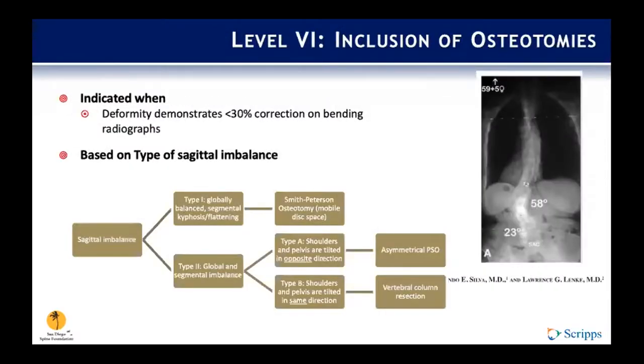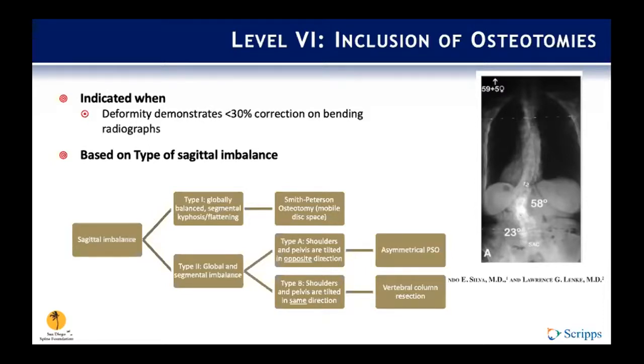So level 6, this is our final level, inclusion of osteotomies. Again, as I mentioned before, if the deformity correction is not greater than 30% on bending radiographs, we consider this a rigid deformity. And so this is when osteotomies would be indicated. There's one paper that outlined when we use certain osteotomies, and they looked primarily at sagittal balance, at type 1, type 2 sagittal balance, and then type A and B subtypes of type 2.